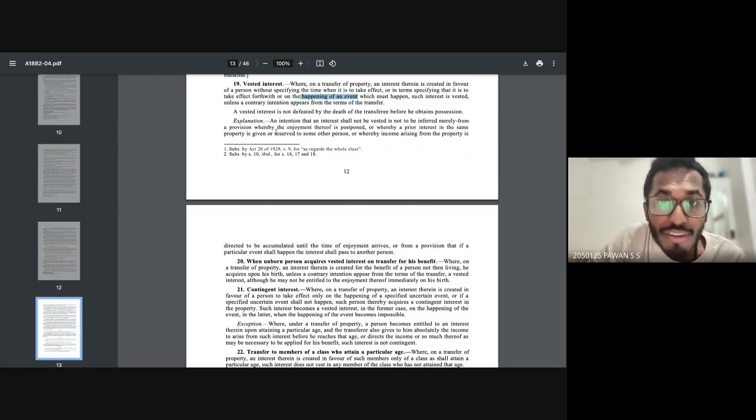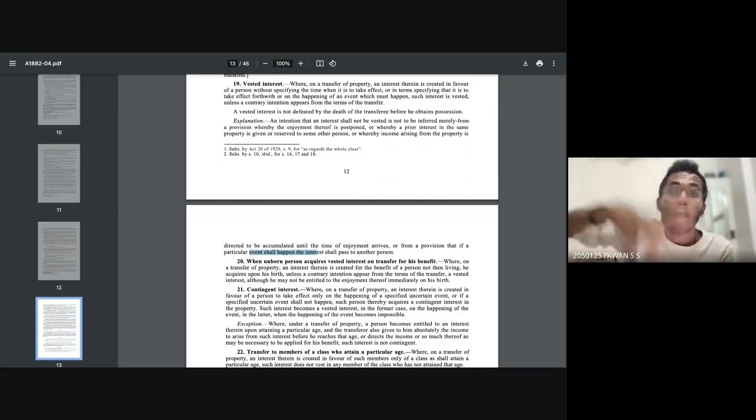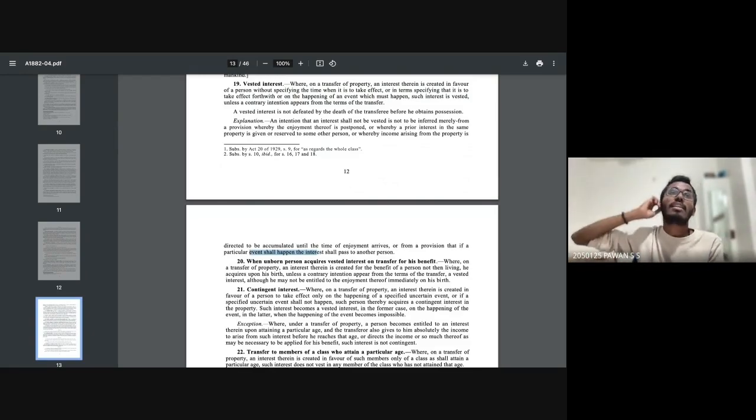Explanation: an intention that an interest shall not be vested is not to be inferred merely from a provision whereby the enjoyment thereof is postponed, or whereby a prior interest in the same property is given or reserved to some other person, or whereby income arising from the property is directed to be accumulated until the time of enjoyment arrives, or from the provision that if a particular event shall happen. So only on the occurring of that event will you be getting all kinds of benefits, but not before that. Only after this particular year will you be getting this much, and you won't get anything beyond it.